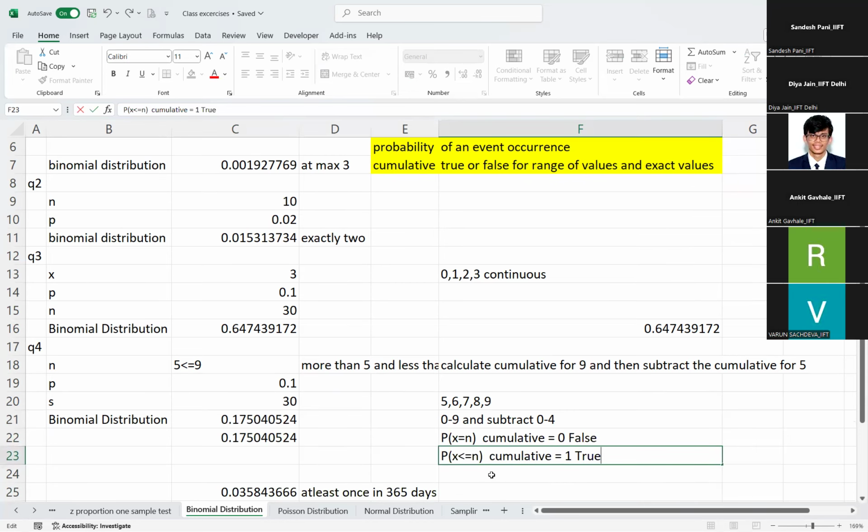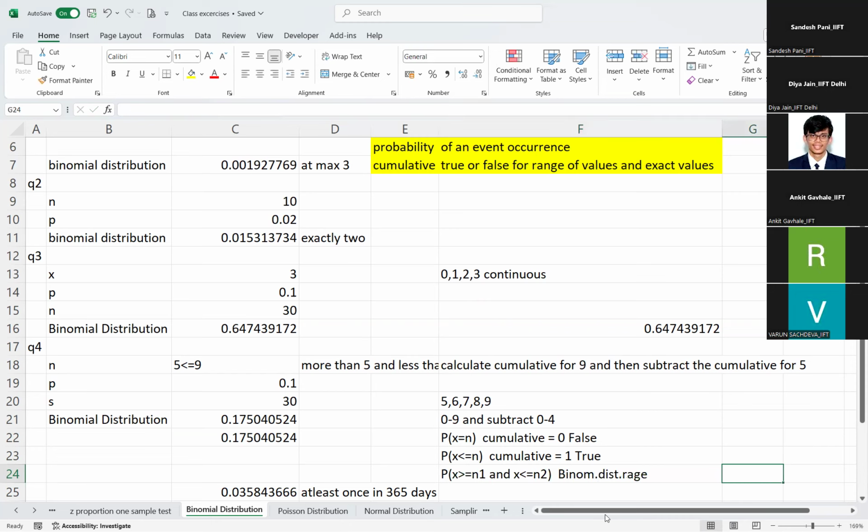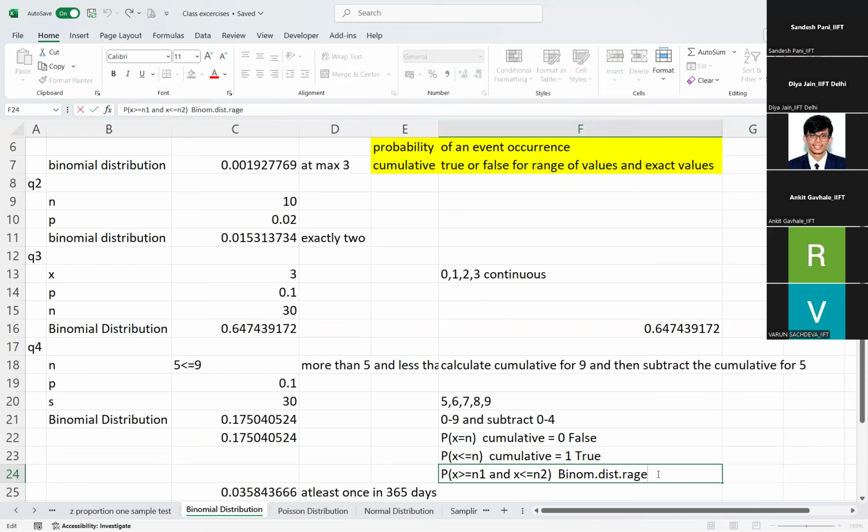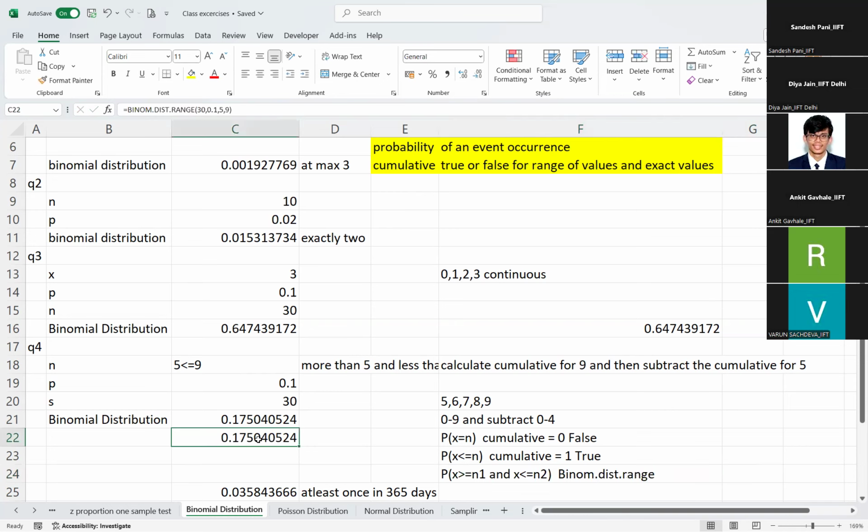If you want it in between a range, probability of x greater than or equal to n1 and x less than or equal to n2, then we use binom dot dist dot range. Cumulative you did not enter; it is implied. You are getting from 5 to 9, the cumulative of 5 to 9, not from 0.